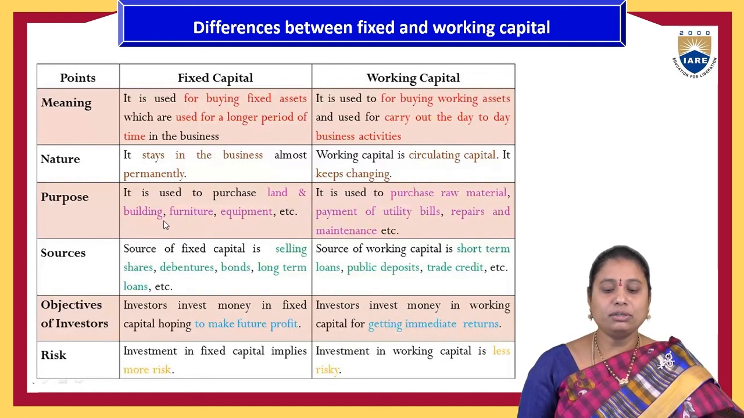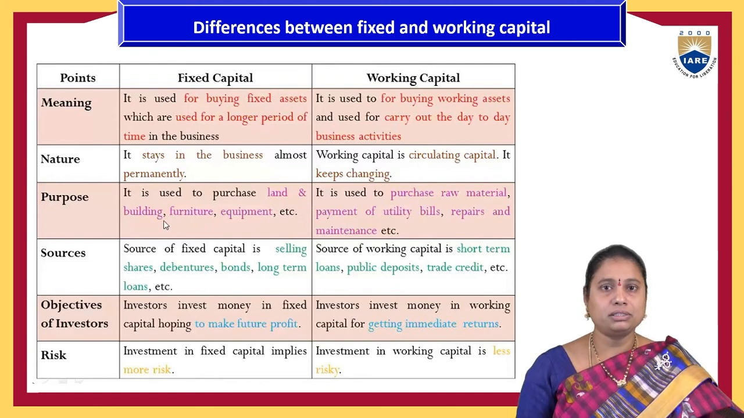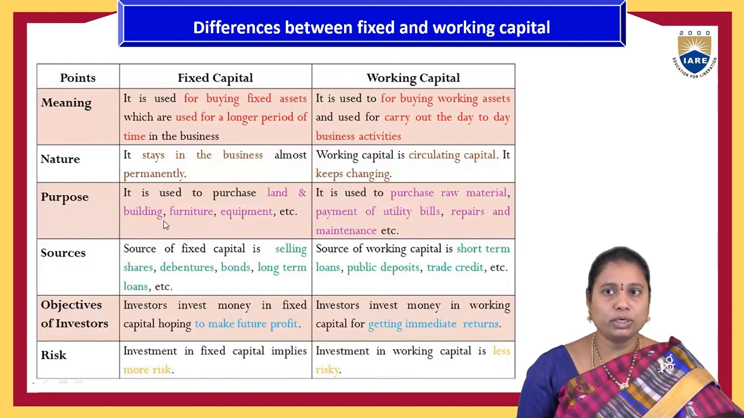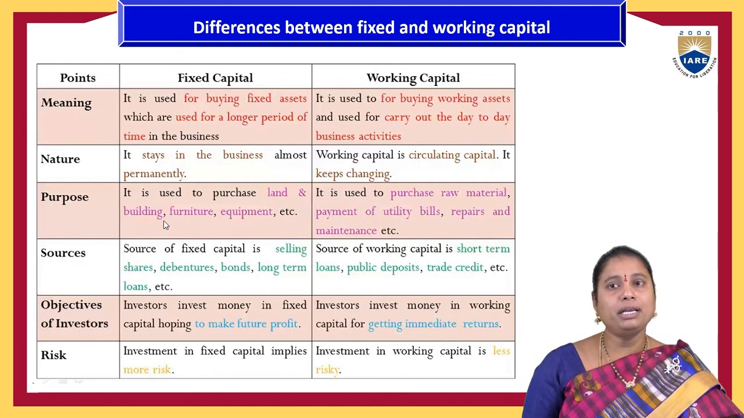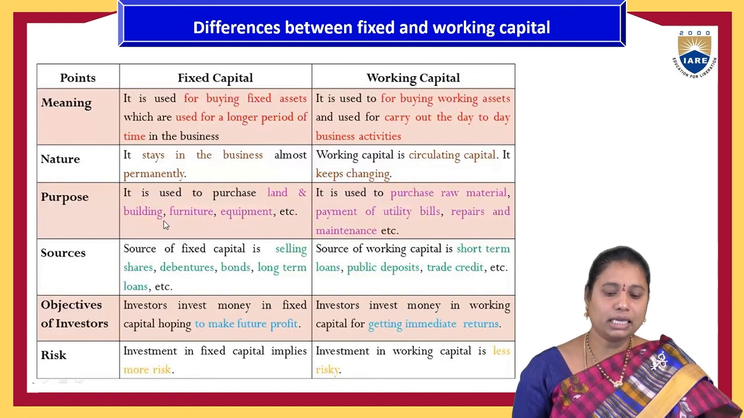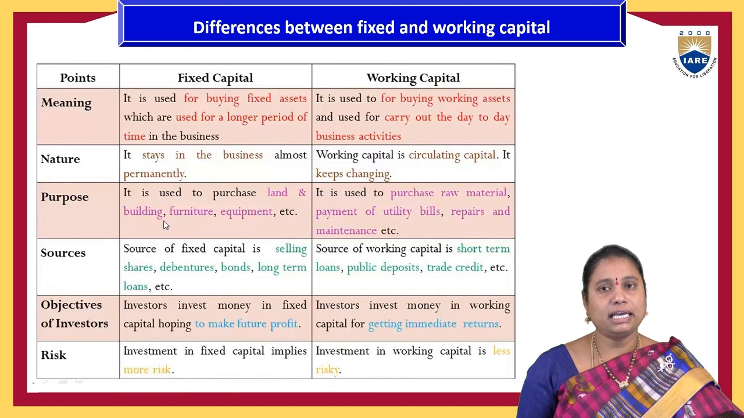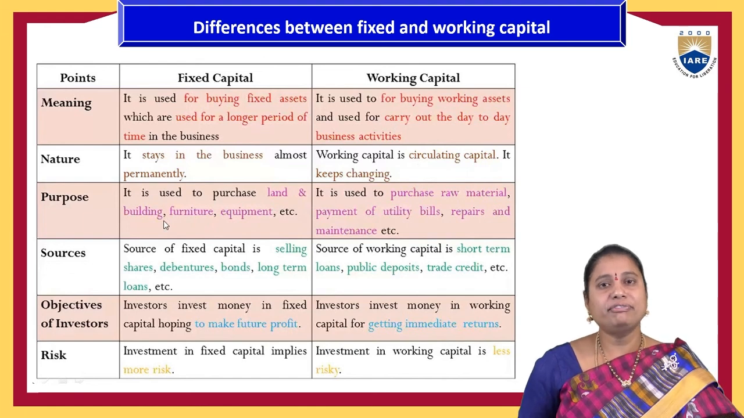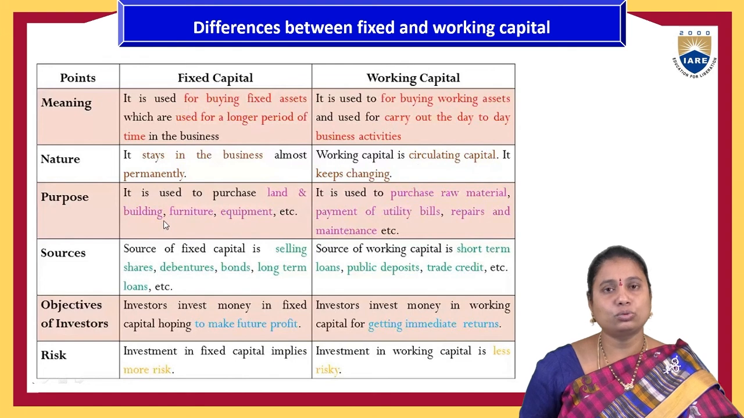Anyhow, the objective of investors investing in fixed capital is future profit orientation. But the objective of working capital is getting immediate returns. And risk taking is more in fixed capital, whereas risk taking is very little in working capital activities. That is the difference between fixed capital and working capital, acquirements, sources, methods in business economics and financial analysis.